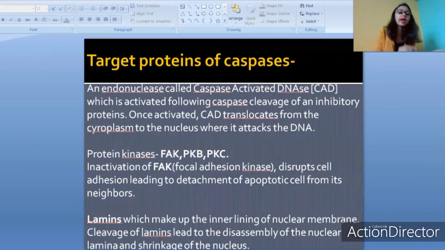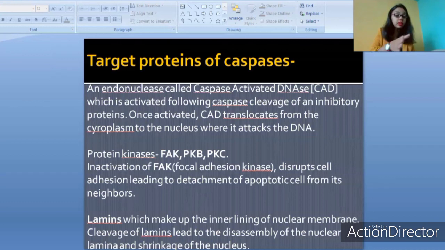This is very much required because if that particular cell has undergone DNA damage, only that particular cell should undergo apoptosis. The apoptosis should not occur in all the other normal cells in the surroundings. That is why the detachment is very important.